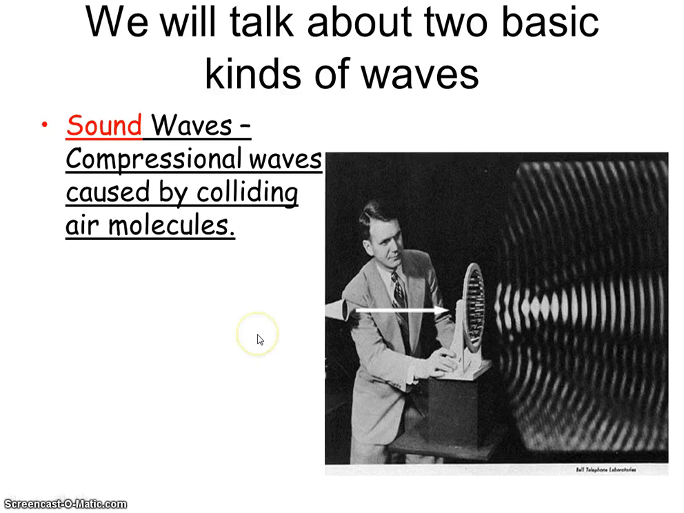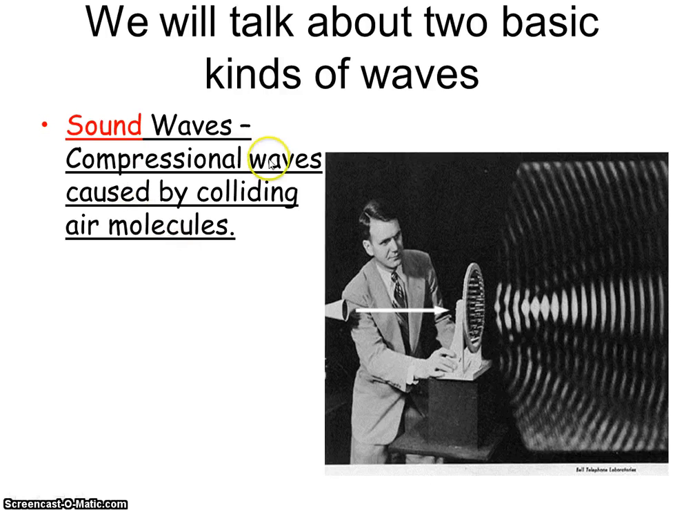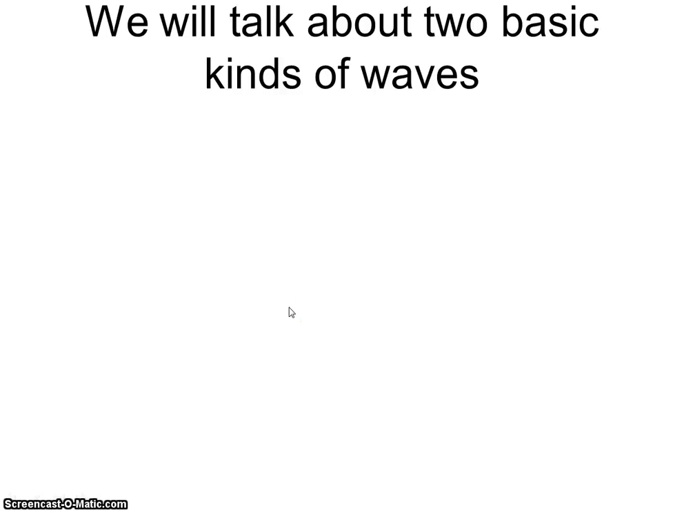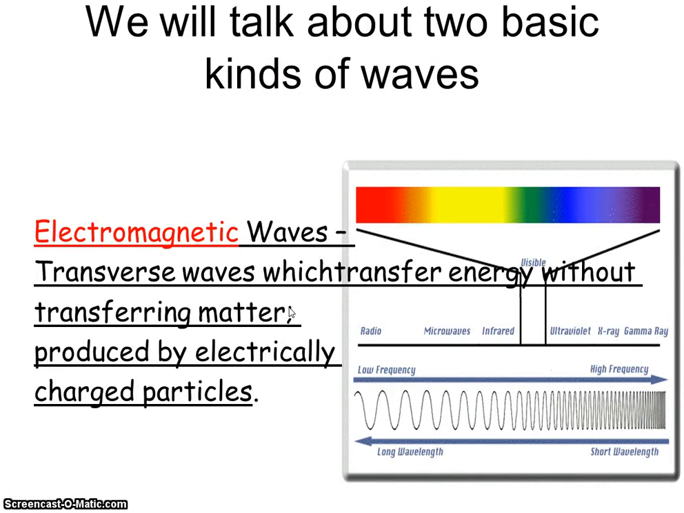So we're going to talk about two basic kinds of waves. Sound waves being one of them, compression waves. We're going to talk about those sound waves are compression waves. You can see those compressions right here. And we're going to talk about electromagnetic waves. We sometimes refer to these as light waves, but they are the full waves of the electromagnetic spectrum, which you can see here. And we will talk about those in great detail later.